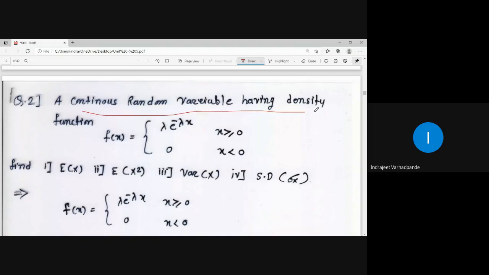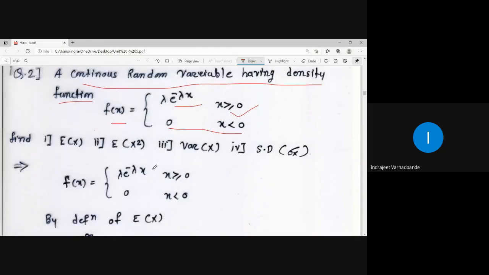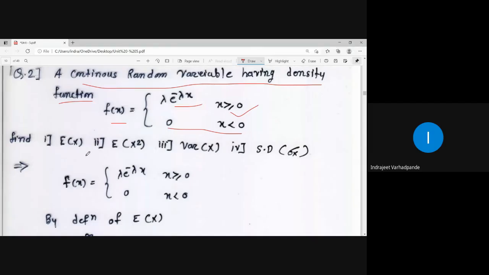A continuous random variable has density function f of x equal to lambda e to the power minus lambda x for x greater than or equal to 0, and 0 for x less than 0. What do you have to calculate here? Expectation of x, expectation of